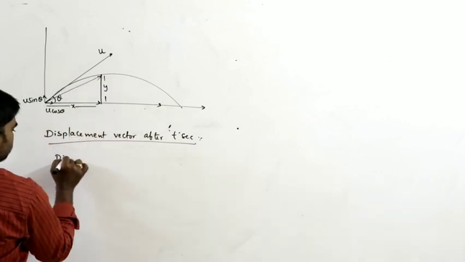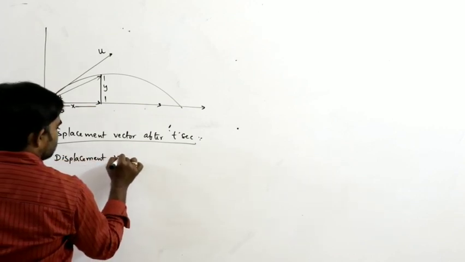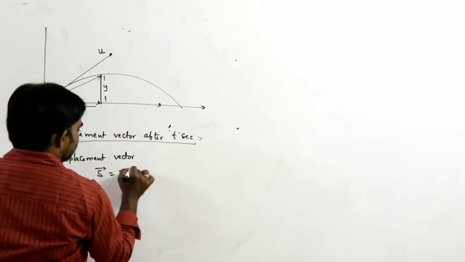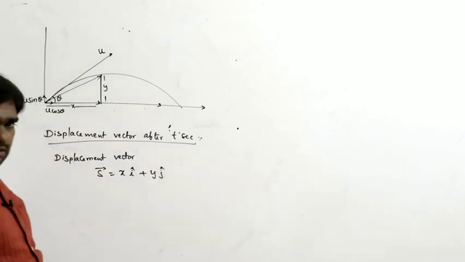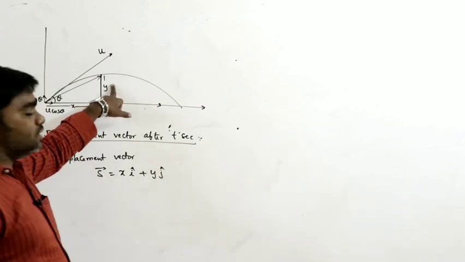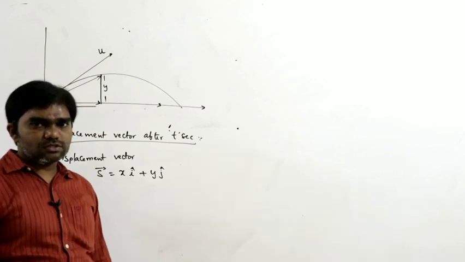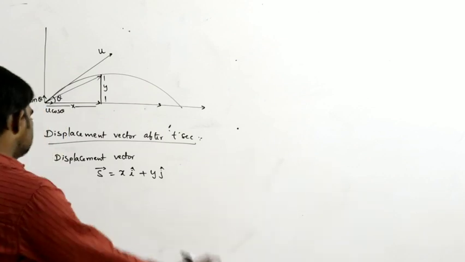So the displacement vector S bar can be written as xi plus yj, because the horizontal distance is x and the vertical distance is y.